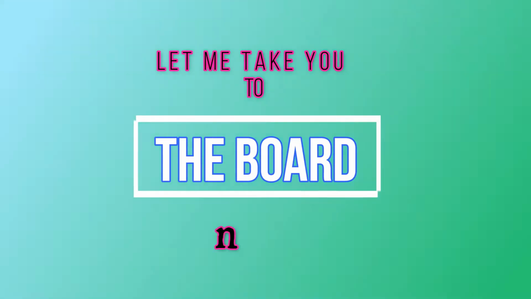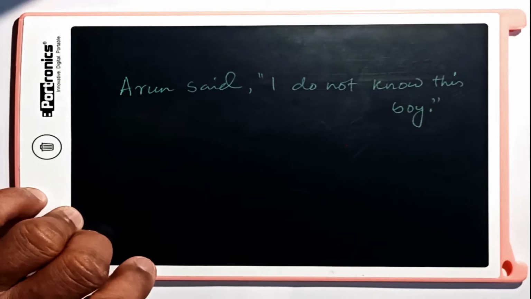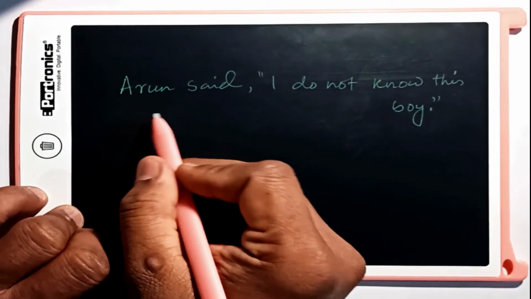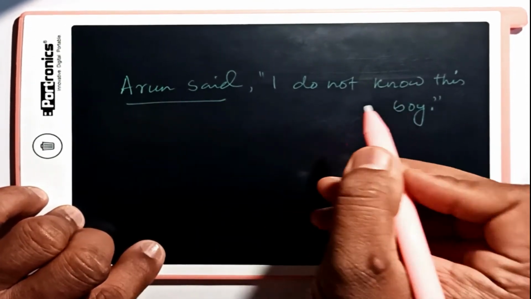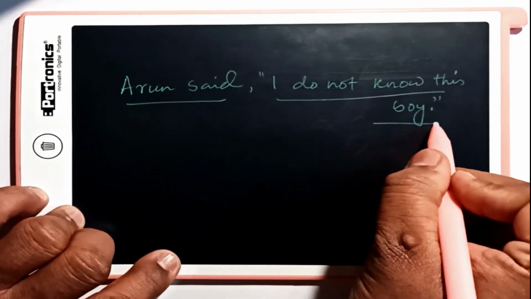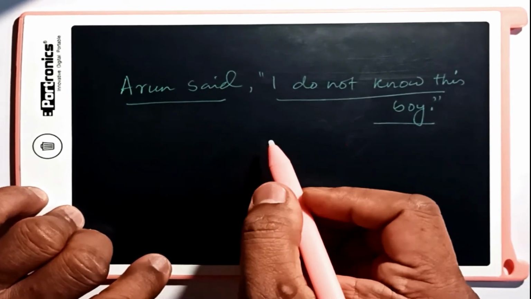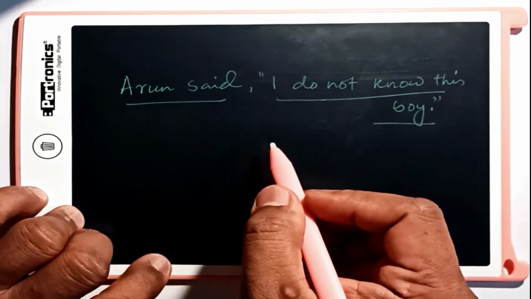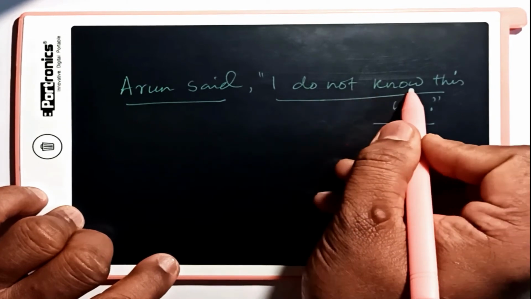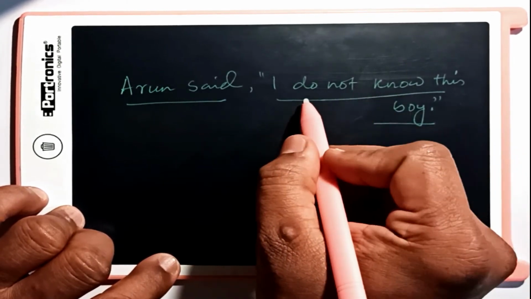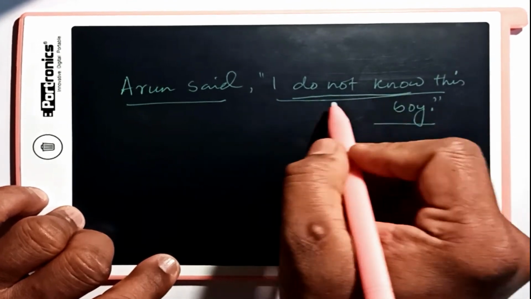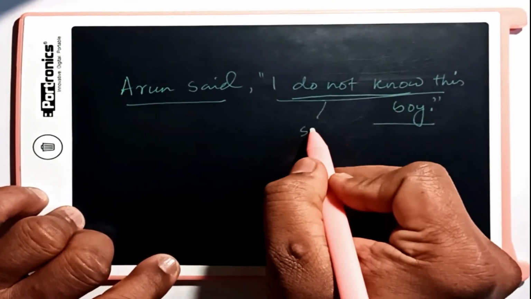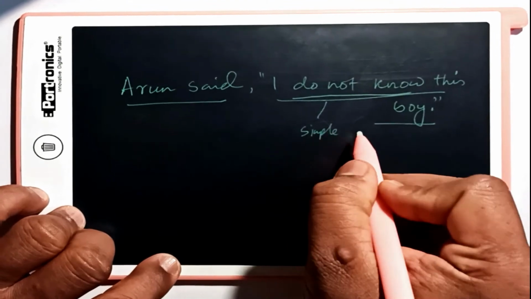Let me take you to the board and explain with examples. Here we have an example. Arun said, "I do not know this boy." This is our reporting speech and this is our reported speech. Now, according to the corresponding tense form, we have to first of all look at the tense of this sentence. What's the tense of this sentence? I do not know, which is simple present.